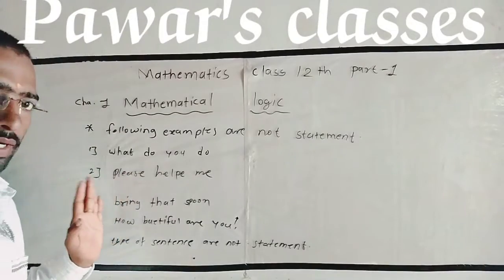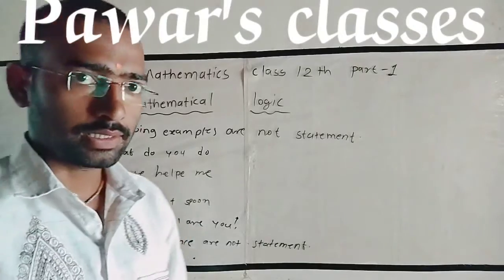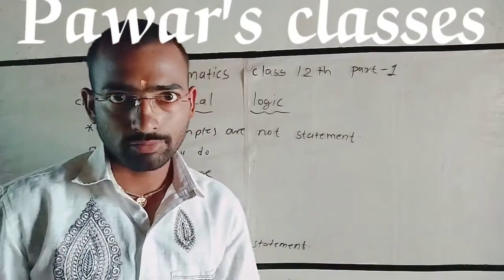Interrogative, exclamatory, imperative: these types of sentences are not statements. So write down the note.